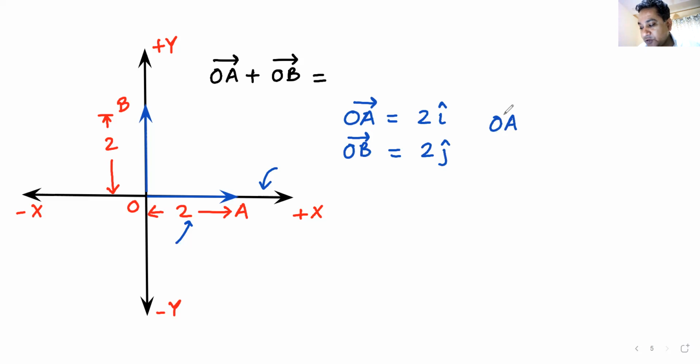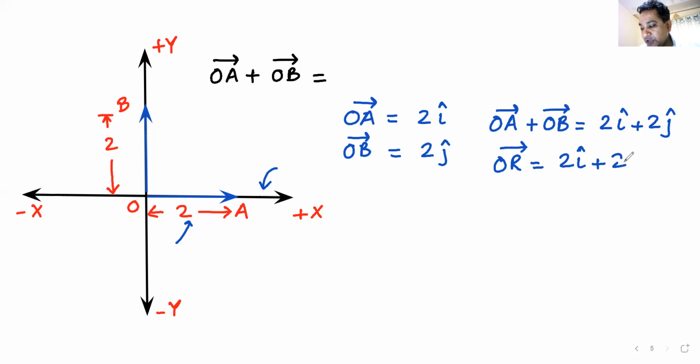So OA vector plus OB vector becomes 2i plus 2j. I can call it OR vector, which is the resultant vector. So OR vector becomes 2i plus 2j.